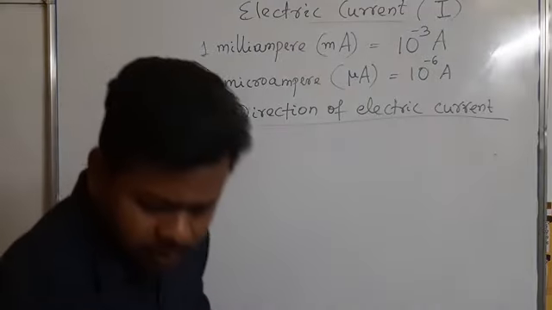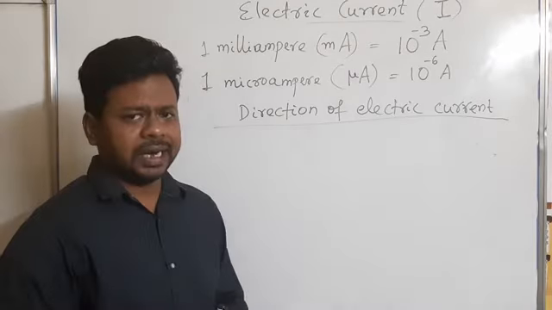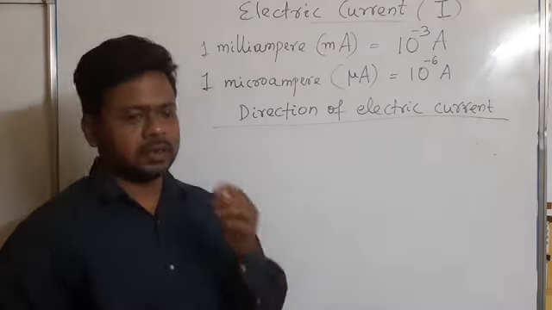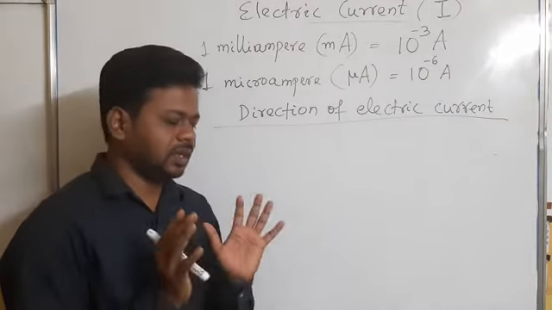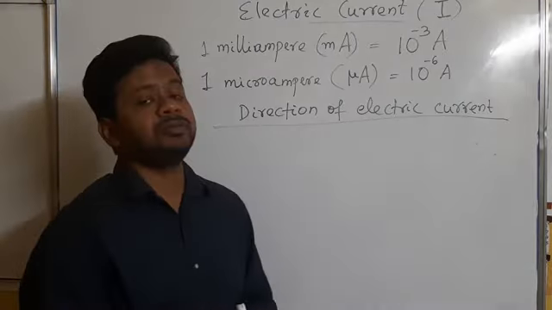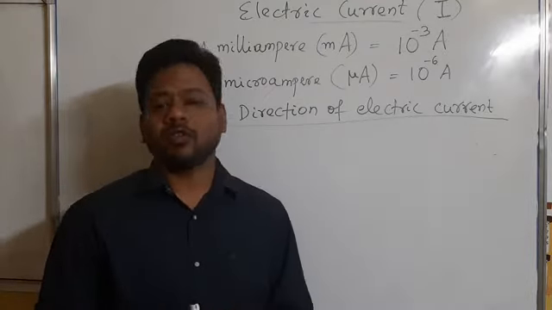You see, when electricity was first observed, at that time the electrons were not discovered. The structure of the atom, what things are present inside the atom, was not known. So at that time there was no concept of electrons.